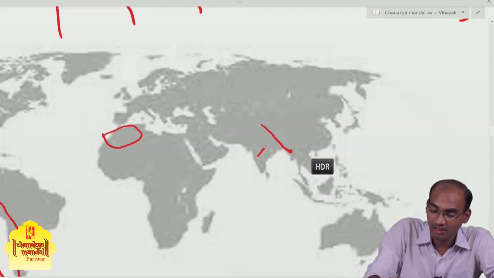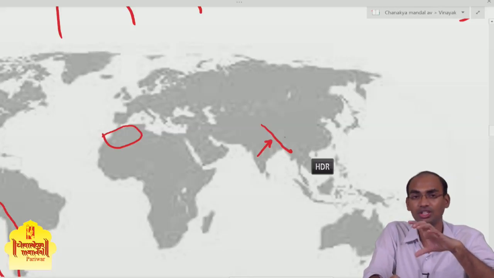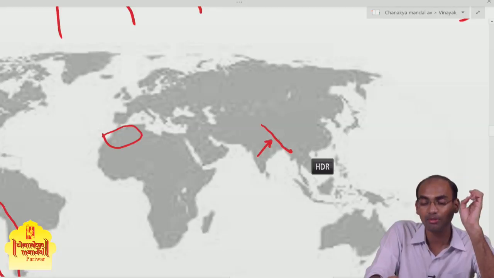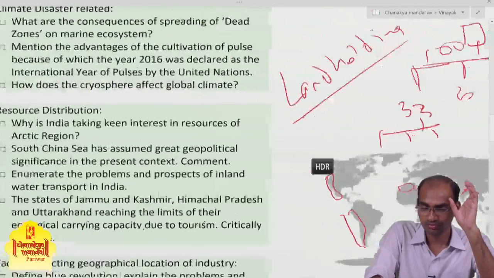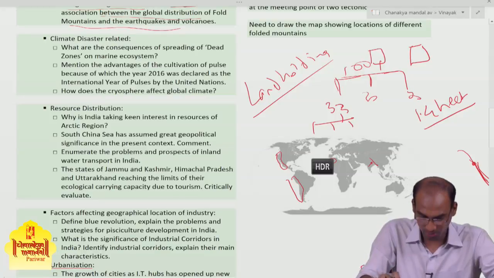The Indian plate is moving towards the Eurasian plate, and the Eurasian plate is quite big, therefore this folded mountain is created on this margin. So you can give that argument over here.